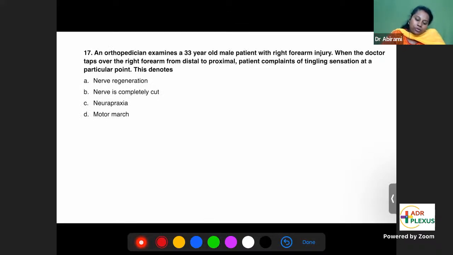What is that doctor doing? What is the orthopedician doing? Tapping over the right forearm from distal to proximal. So when you tap over the forearm from distal to proximal, see what he is trying to do. What is this called? Tinel's sign or Tinel's test.